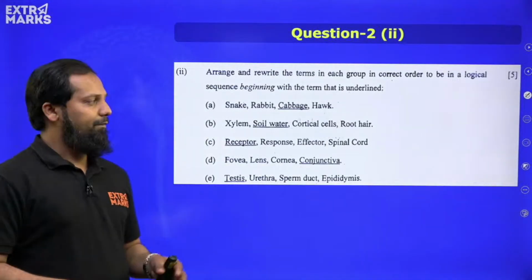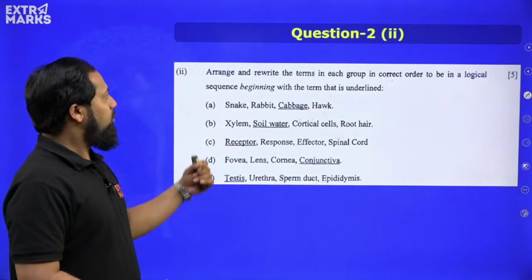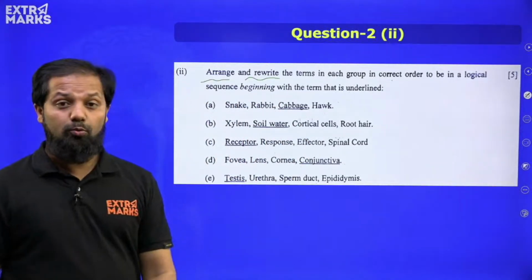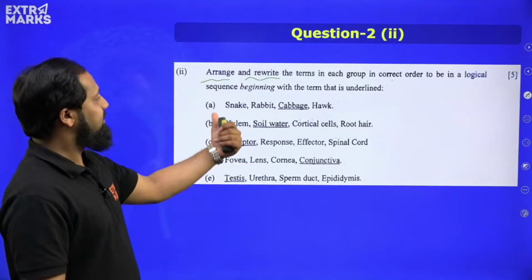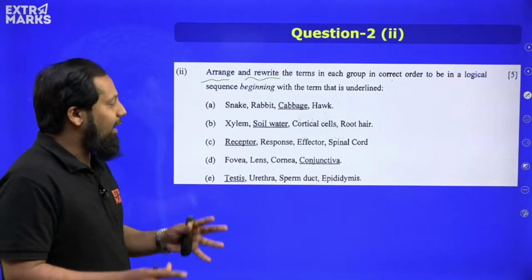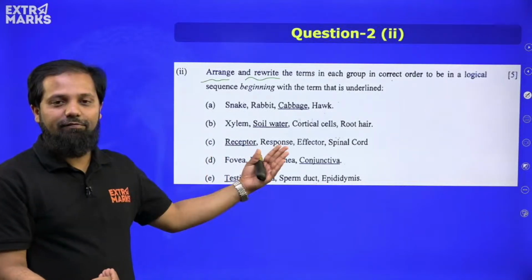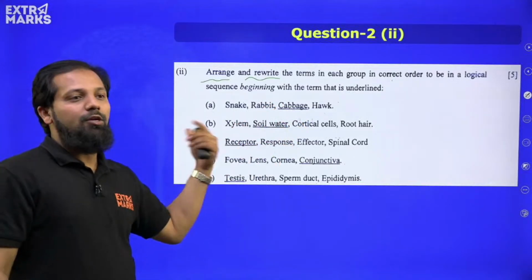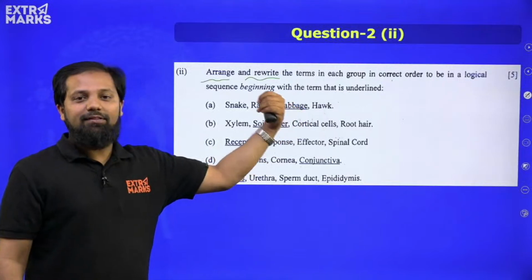Now, moving ahead, we have got question number 2, sub question number 2. Arrange and rewrite the terms in each group in correct order to be in a logical sequence beginning with the term that is underlined. Among the 5 sub parts, there is one word that has been underlined. So we have to make an arrangement using this as the first word.